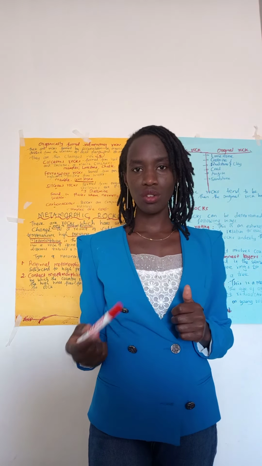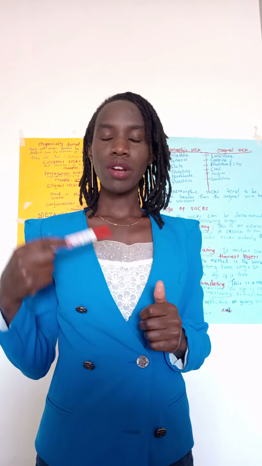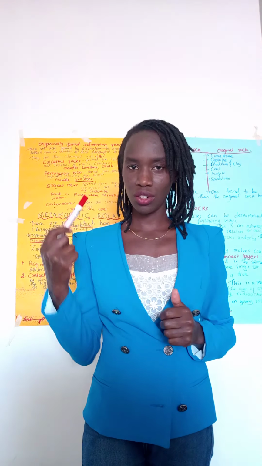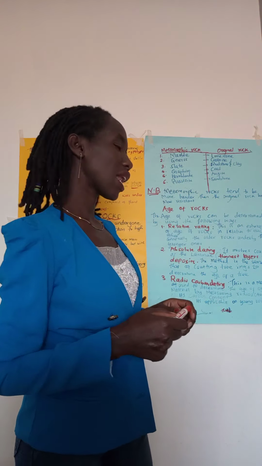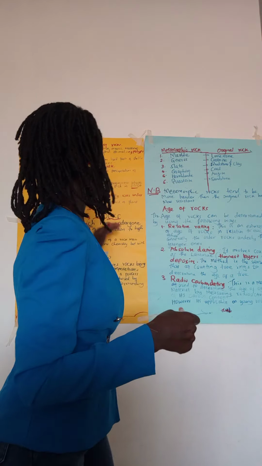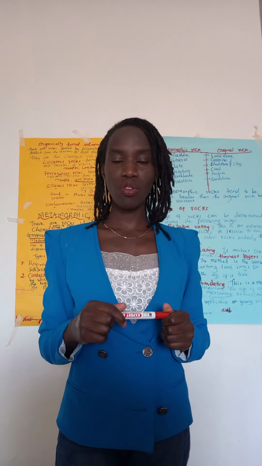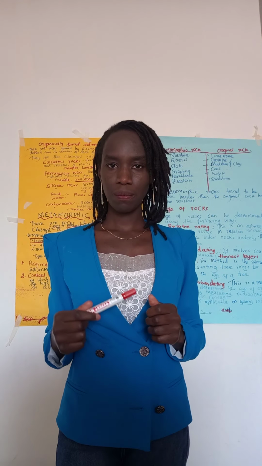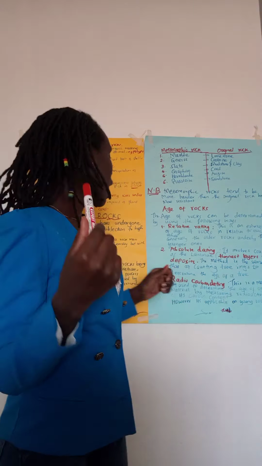Calcareous rocks are the rocks which are formed from the skeletons and the hard shells of marine creatures. Examples of that kind of rock are limestone and chalk. Then we have another one which is the ferruginous. The ferruginous rocks are the rocks which are formed from the precipitation of hydrated iron oxide. An example of such rocks is ironstone.